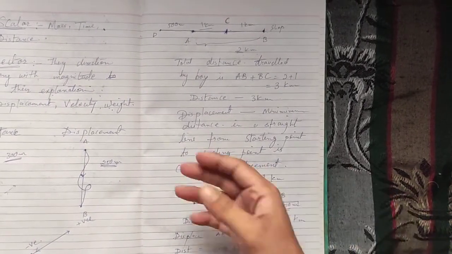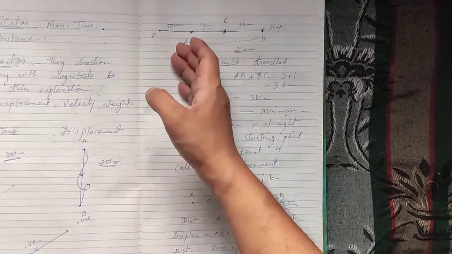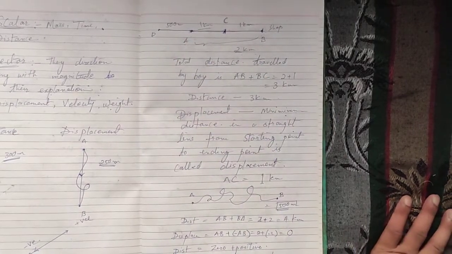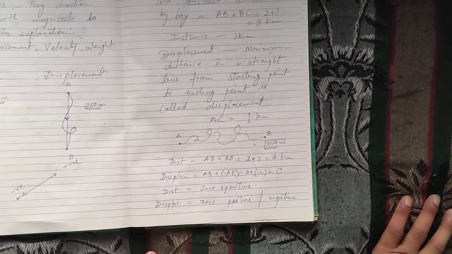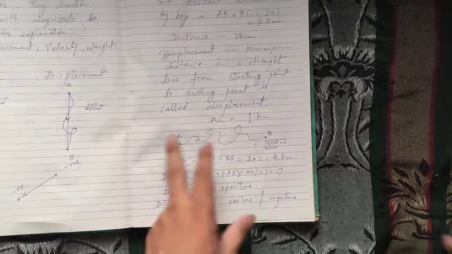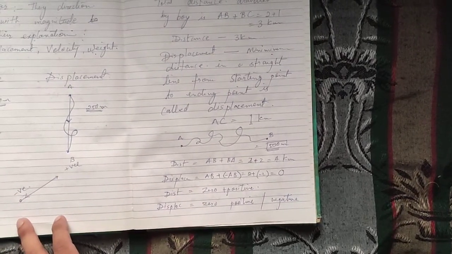But displacement can also be zero if the object has traveled in the journey, because it is starting from a point and coming back to the same point. So distance cannot be negative and it is always positive or zero. Displacement on the other hand can be zero, positive or negative. Negative if it is in the opposite direction.